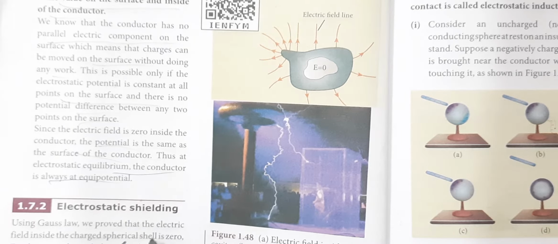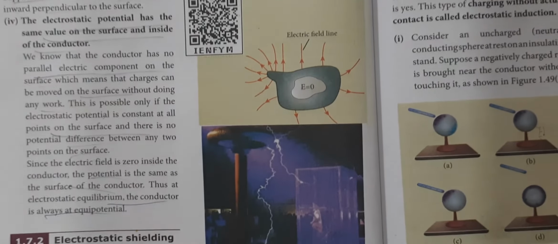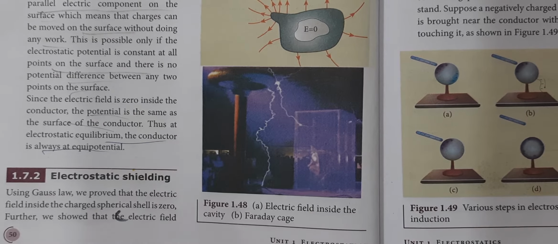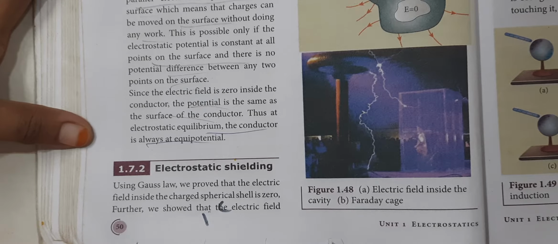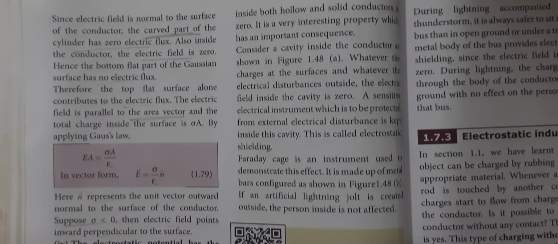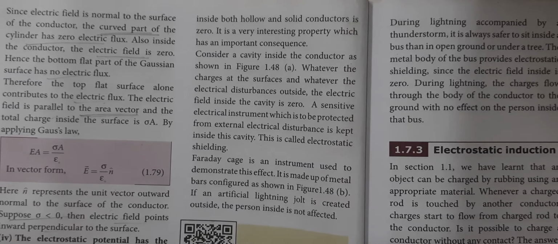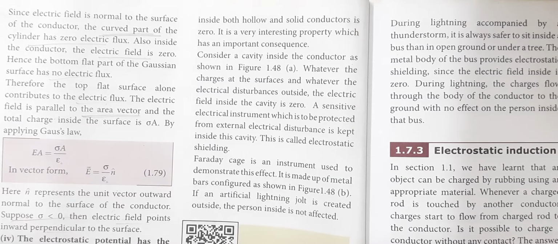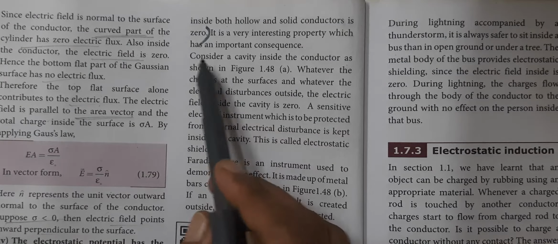That is, the electric field inside the hollow and solid conductor is 0, from here to here. Question number 17. Okay, the electric field inside the hollow and solid conductors is 0. Then you can explain this one.